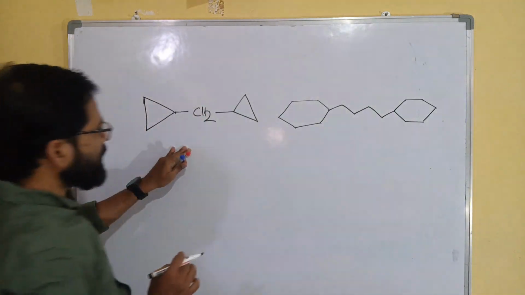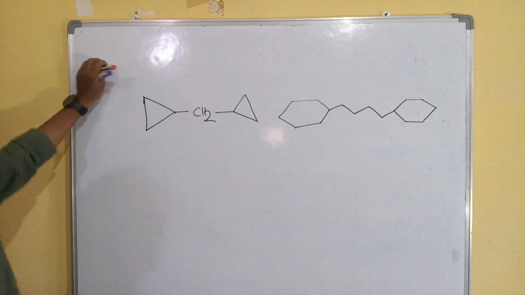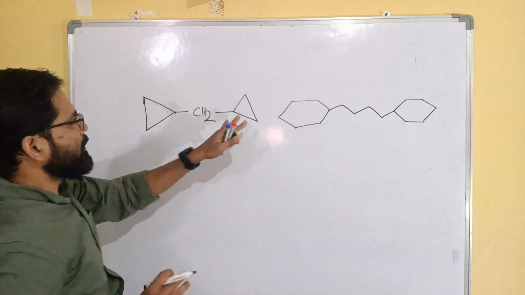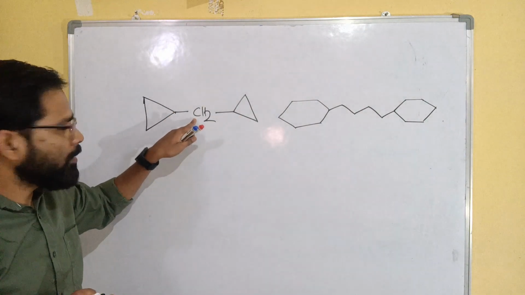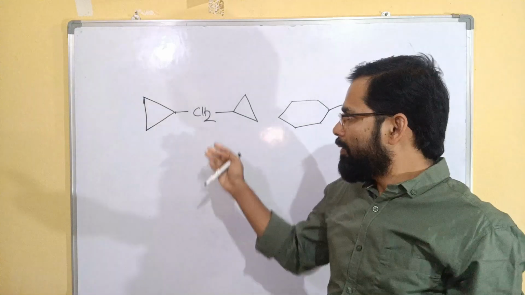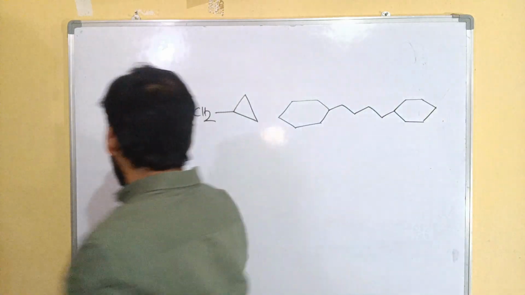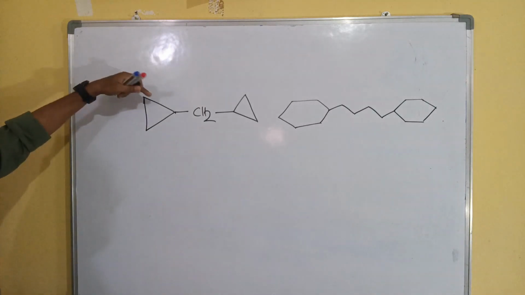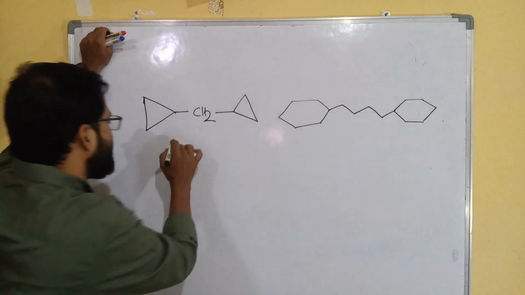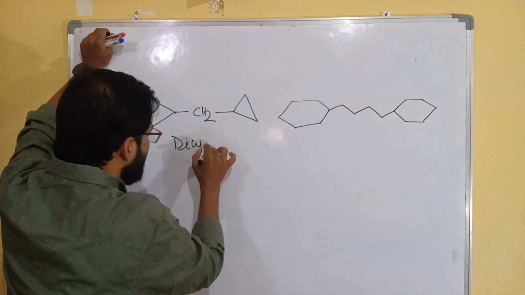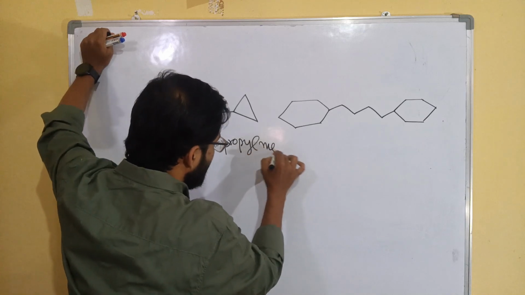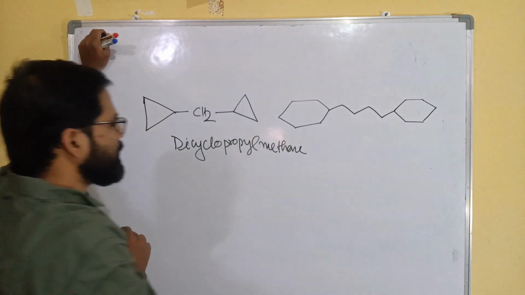Okay, now tell me what will be the name of these two compounds. So here 2 cyclopropyl attach in this carbon. It means we can say this is the derivative of alkane. So here we have to write dicyclopropyl methane. This will be the name.